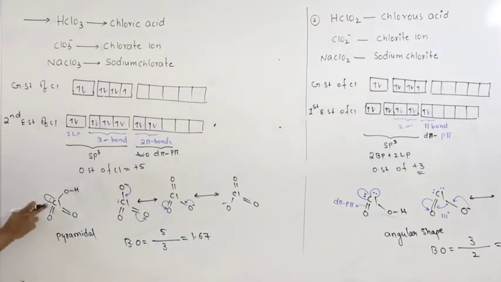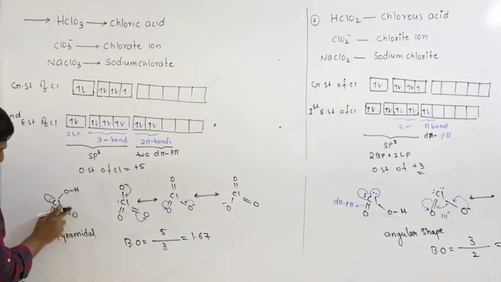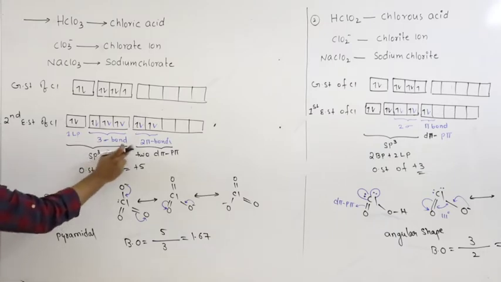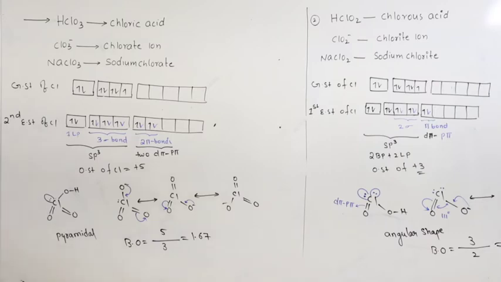So this is one pi bond, oxygen uses p orbital, chlorine uses d orbital. This is another pi bond, oxygen uses p orbital, chlorine uses d orbital. So this is d pi, p pi, d pi, p pi. So there are 2 d pi, p pi bonds. In all this, the chlorine atom undergoes sp3 hybridization.